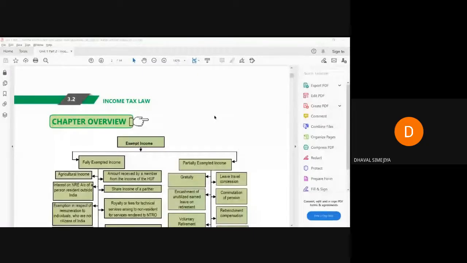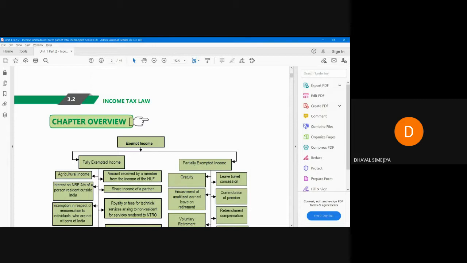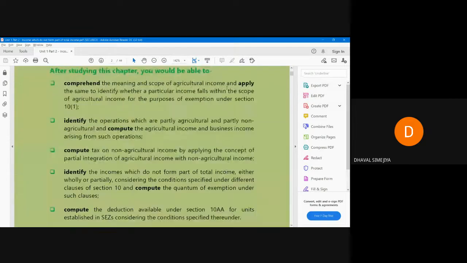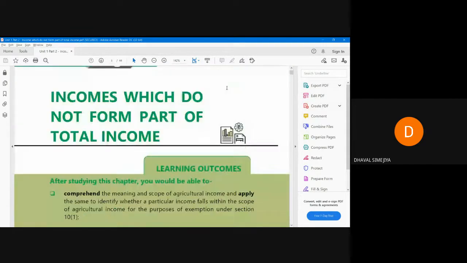The important part is agricultural income. So, mainly exempt income or income which do not form part of total income. Either you can say exempt income or you can say income which do not form part of total income.